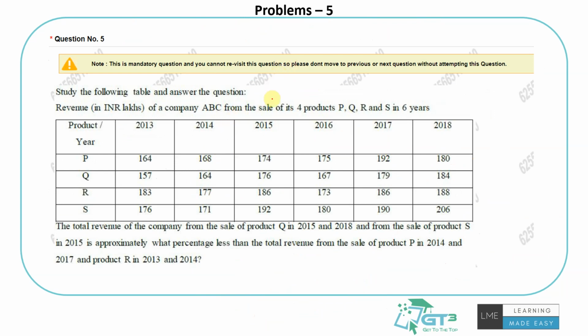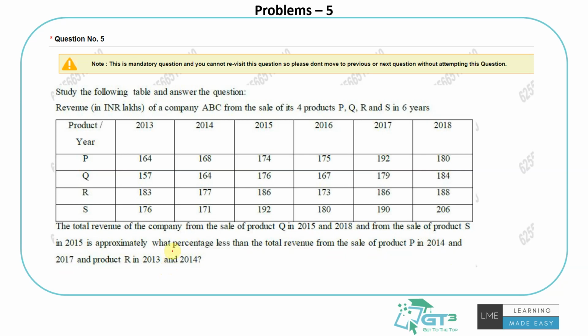So this one is a bit of data interpretation. When we took the snap, we couldn't take the options, but that's not a problem, right? We'll just solve and tell you the answer. Study the following table and answer the question. So they've given the products, the years, the sale of 4 products, P, Q, R, S in 6 years. The total revenue of the company from the sale of product Q in 2015 and 2018 and from the sale of product S in 2015 is approximately what % less than the total revenue from the sale of product P in 2014 and 2017 and so on.